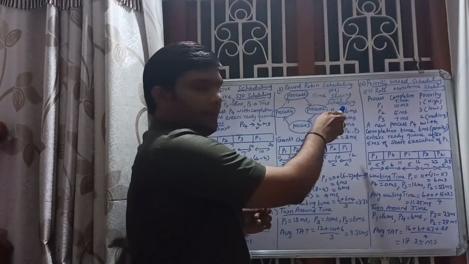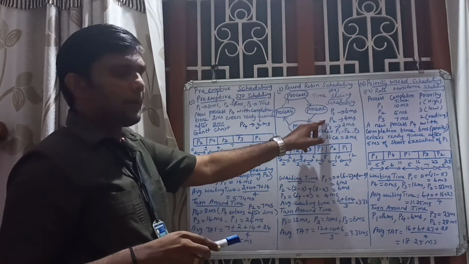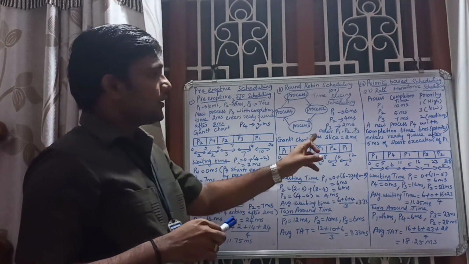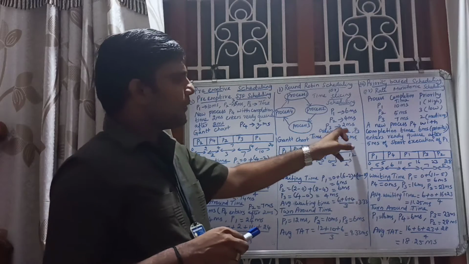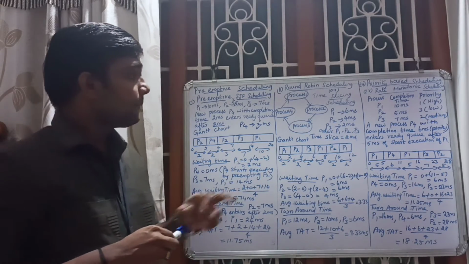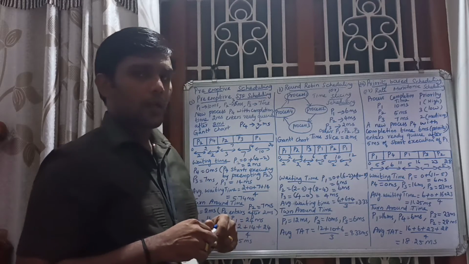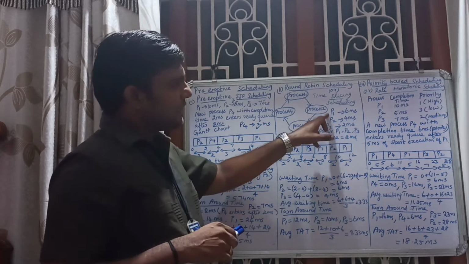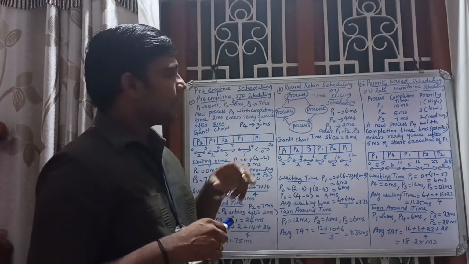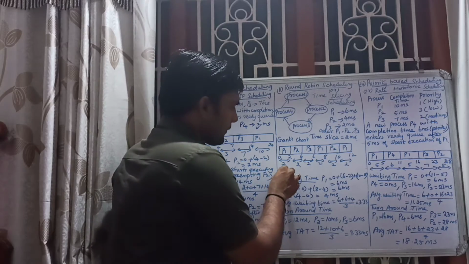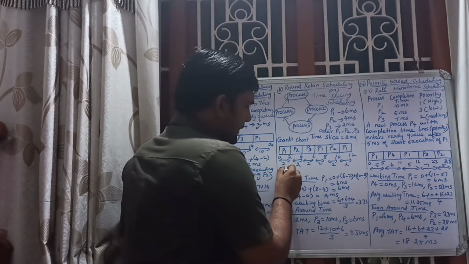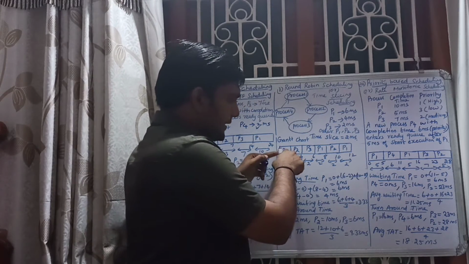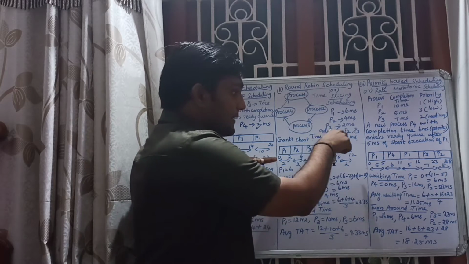The process P1 with a completion time of 6 millisecond, process P2 with a completion time of 4 millisecond, process P3 with a completion time of 2 millisecond. They enter the ready queue in the order P1, P2, P3, with a time slice of 2 millisecond. So let us draw the Gantt chart. Initially P1 is coming with a completion time of 6 millisecond, but the time slice is 2 millisecond.